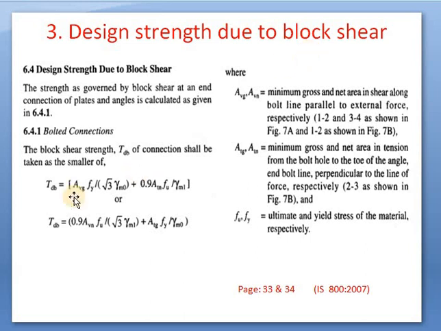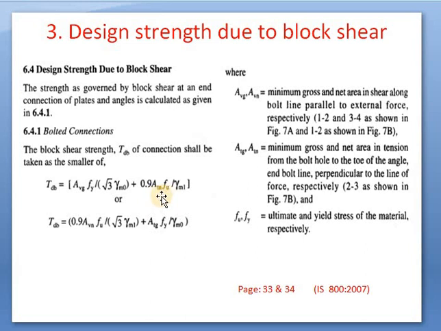TDB is equal to AVG Fy divided by square root of 3 gamma m0, bracket close, plus 0.9 ATN Fu divided by gamma m1, or TDB is equal to 0.9 AVN Fu divided by square root of 3 gamma m1, plus ATG Fy divided by gamma m0.